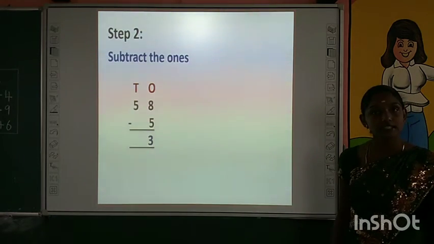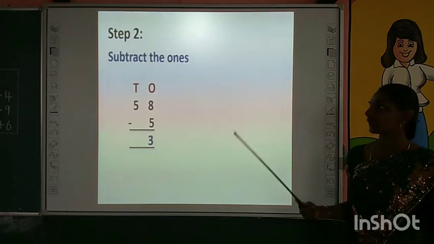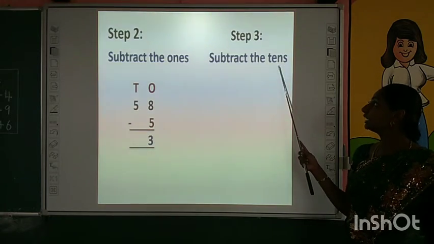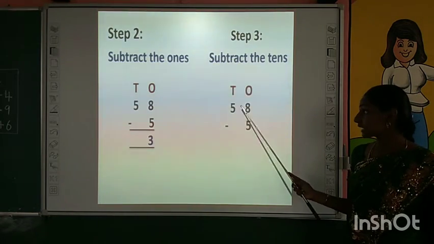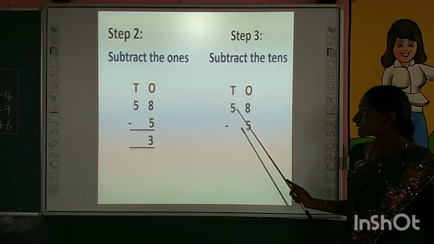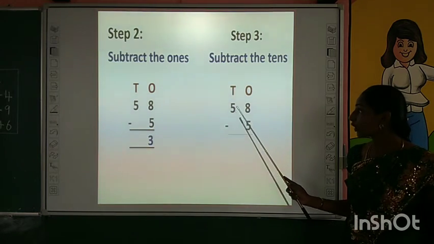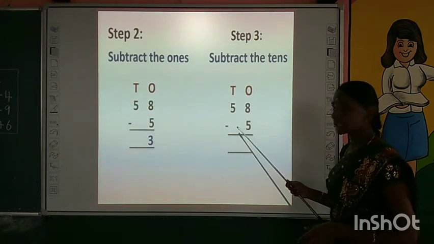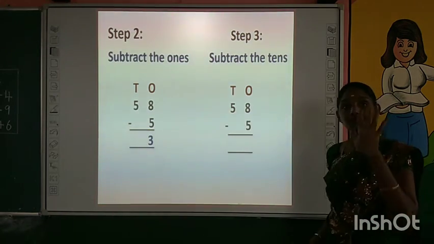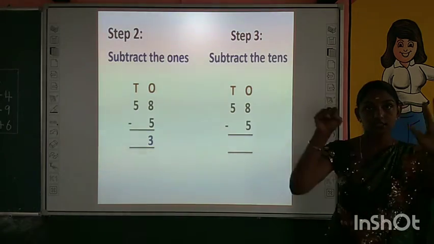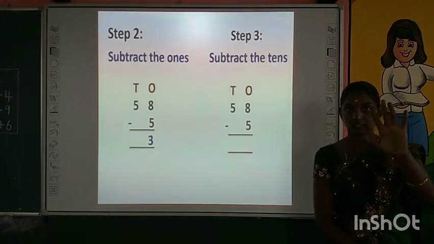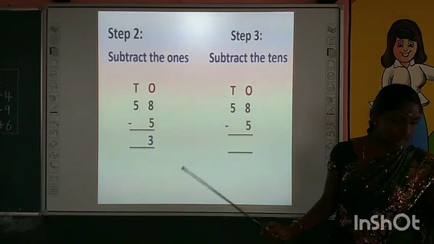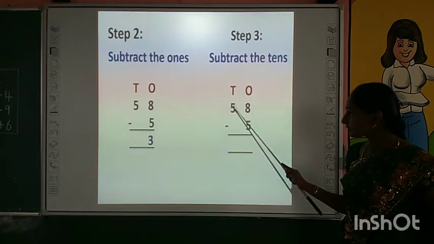Very good. What's the next step? Yes, super. Next we have to move to the numbers in tens place. How many numbers are in tens place? There is only one number. Here there is nothing, that means 0. 5 minus 0. What is the answer? Again we get the answer 5. Or else we can directly bring this 5 down.